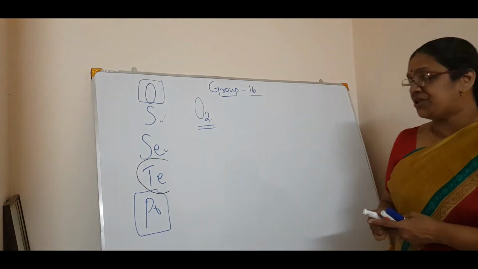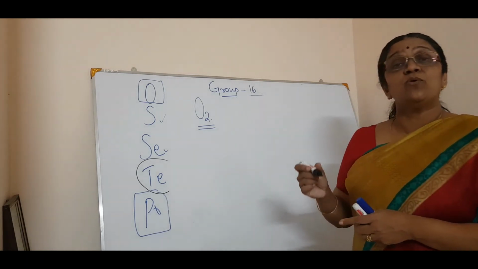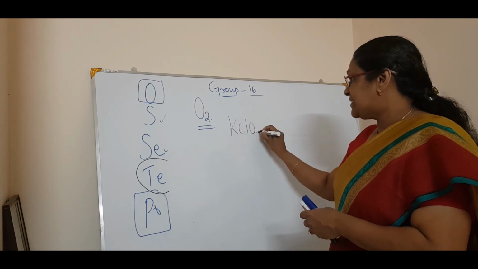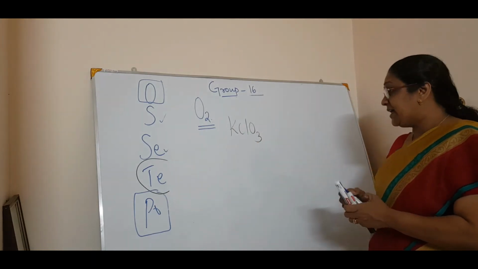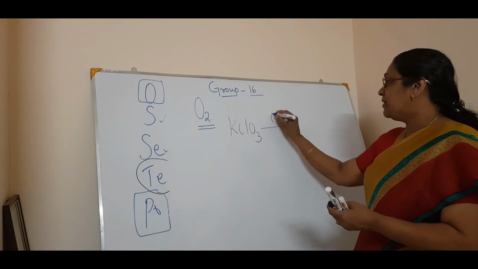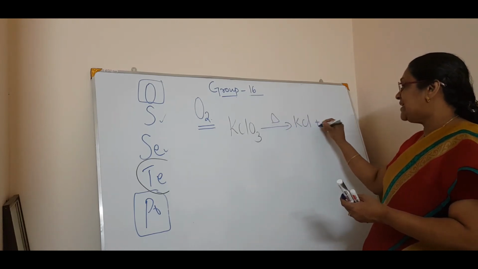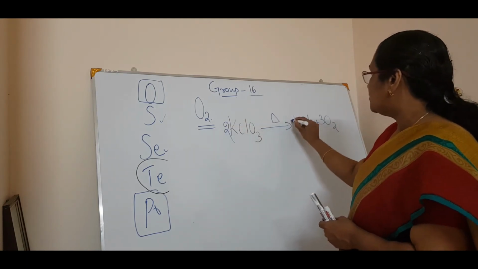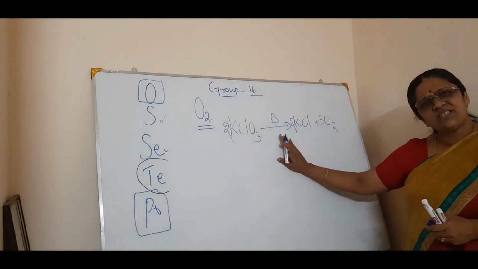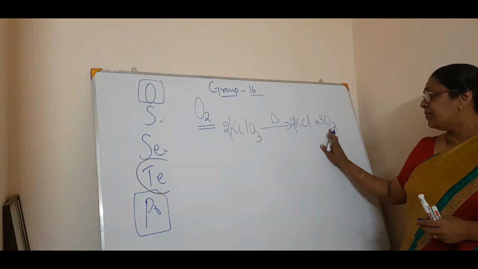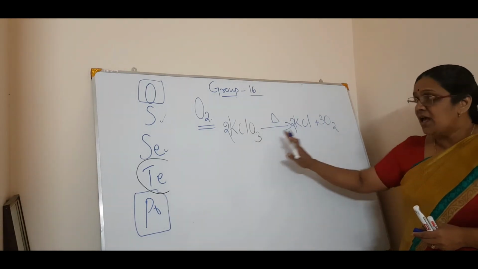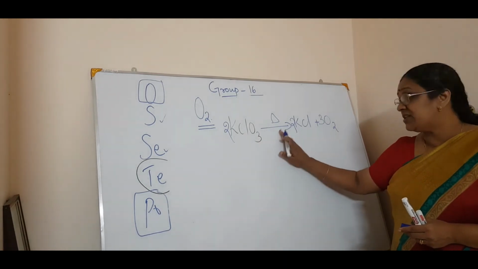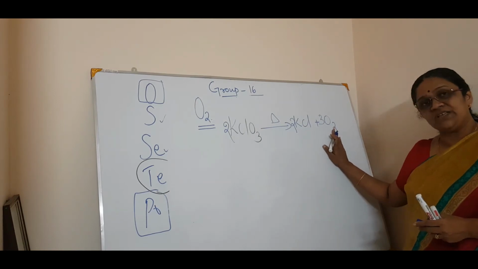But the main preparation is by the thermal decomposition of any chlorates, salts or nitrates. See, KClO3 on thermal decomposition will give you KCl plus O2. Listen, see, 3 and 2. So this is the first method of preparation of getting oxygen. That is, any chlorate or nitrate on thermal decomposition, that is heat, will give you oxygen.